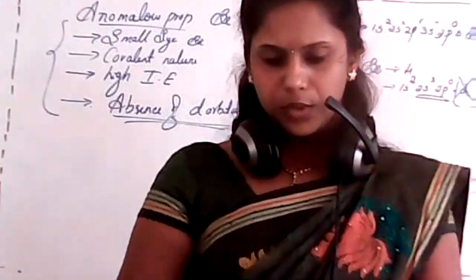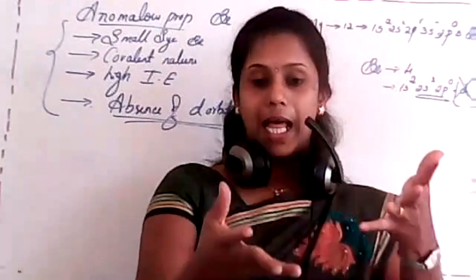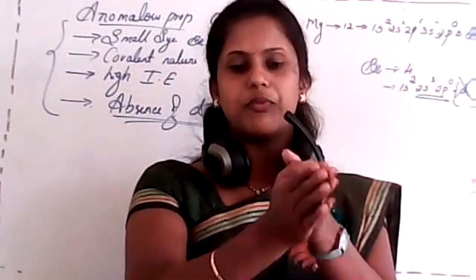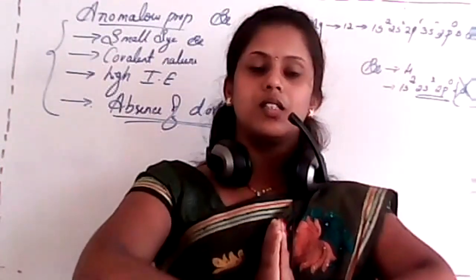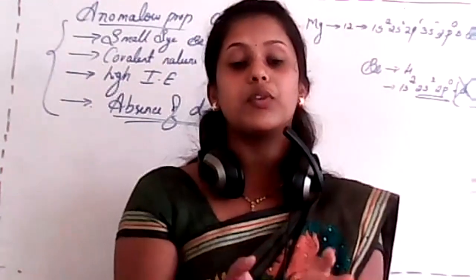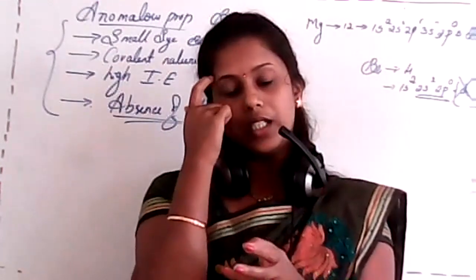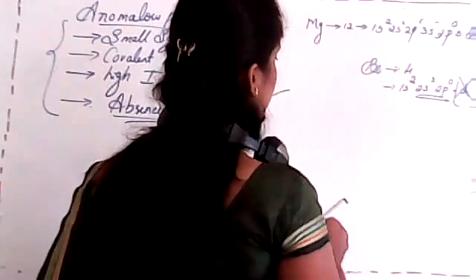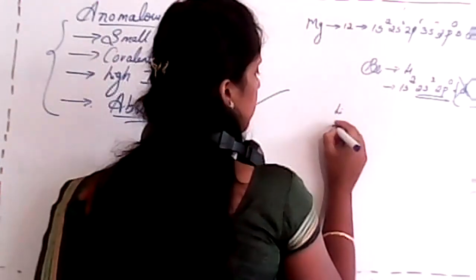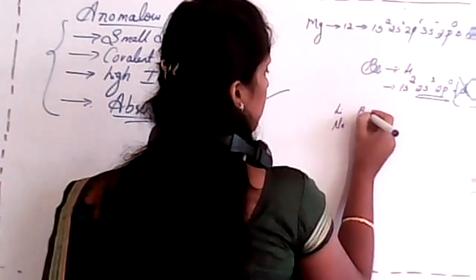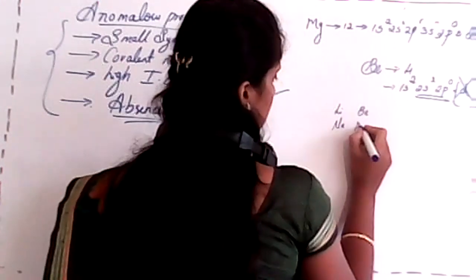In the next class, we'll study the diagonal relationship of beryllium. Beryllium has a diagonal relationship with which element? Students, can you answer? If I consider lithium, after lithium there is sodium, and in this case after beryllium there is magnesium.